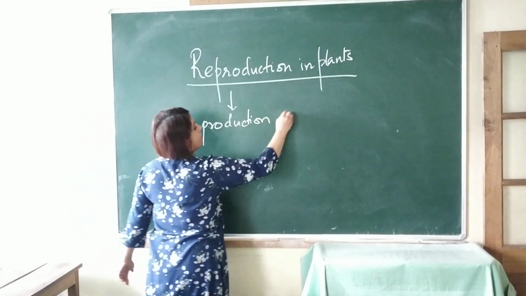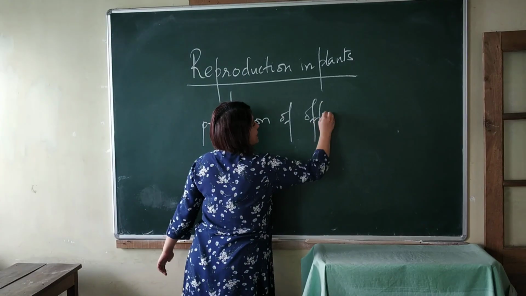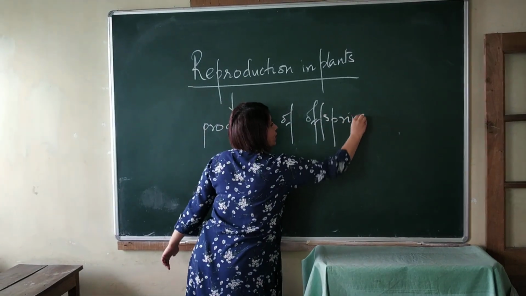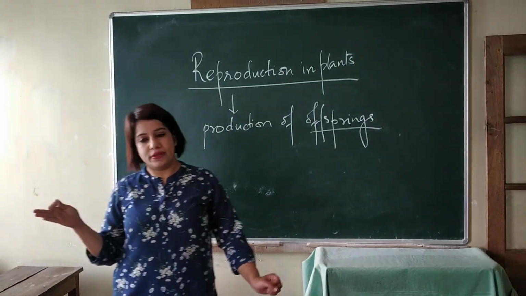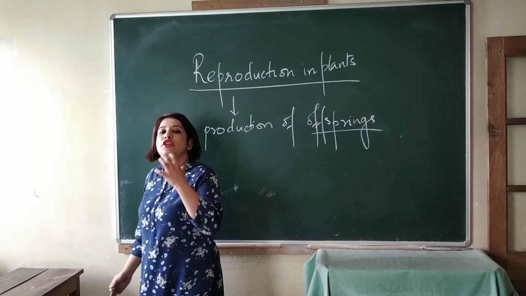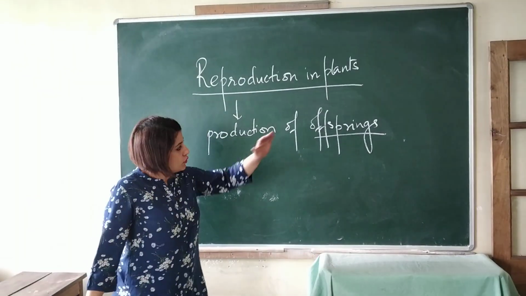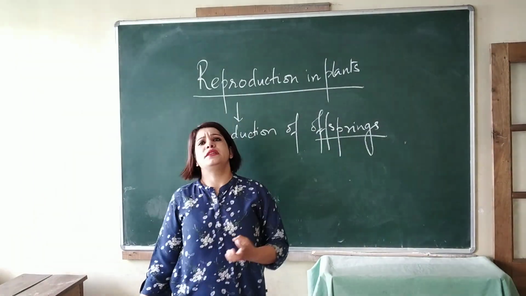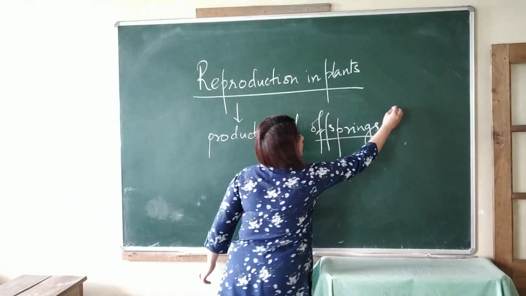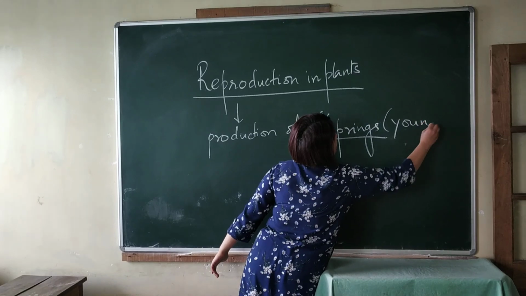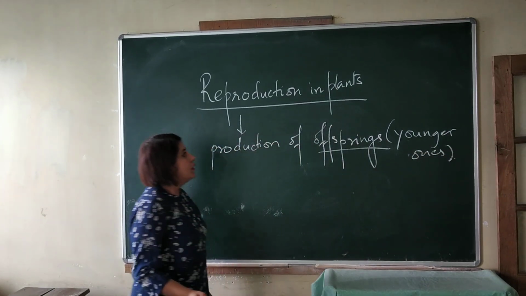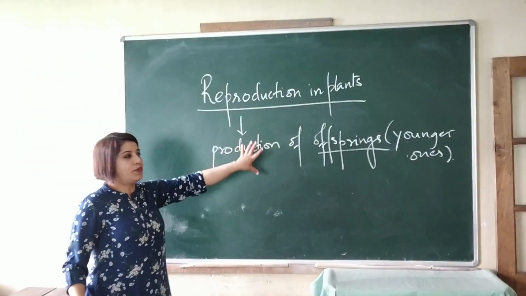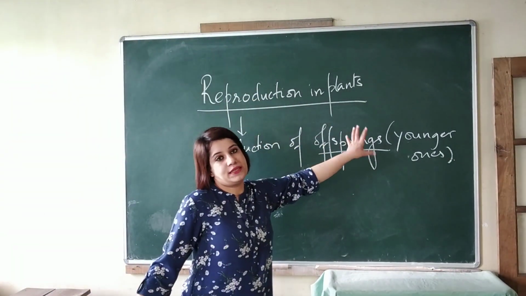Production of offsprings. What are offsprings? We usually use the term children, but in biology we use the term offsprings. So offsprings more or less means younger ones. Okay, so reproduction is the production of offsprings.